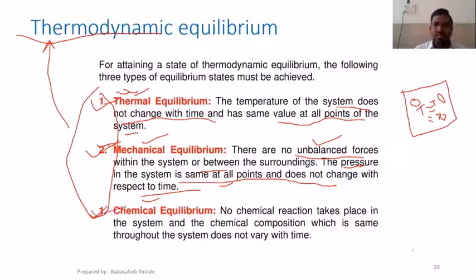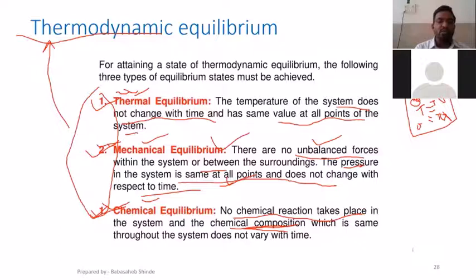And the third one is chemical equilibrium. Chemical equilibrium in the sense, if the chemical composition of the system at various points is the same, that is the first thing, and there isn't any chemical reaction taking place. Means if there isn't any chemical reaction taking place and the chemical composition of the system is uniform throughout the system, then the system is said to be in chemical equilibrium. And when all the three conditions are met, the system is said to be in thermodynamic equilibrium.